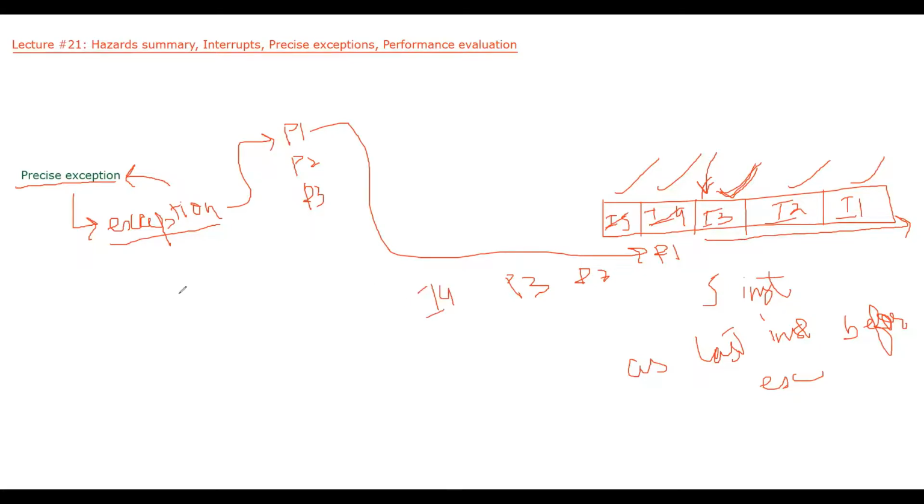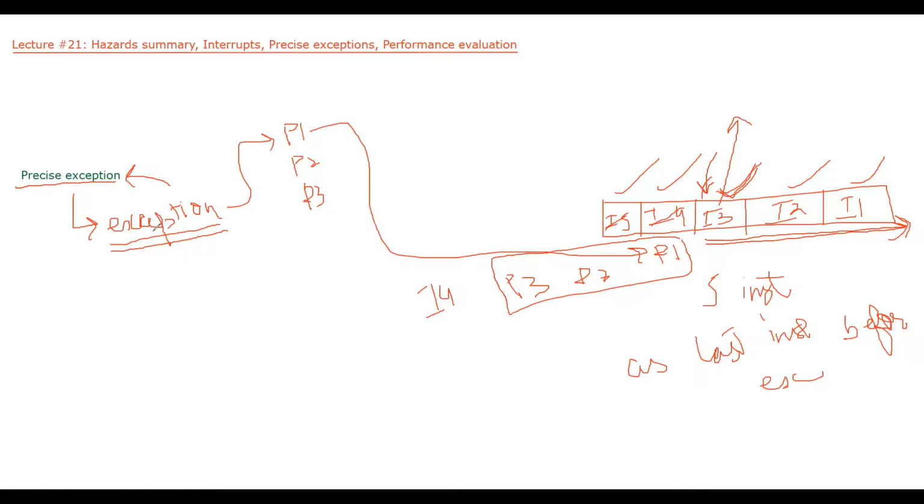So whenever an exception is there, in the pipeline we will mark one instruction as the last instruction. Here we have marked I3 as the last instruction. So the instructions before I3, that is I2 and I1, will be allowed to complete. And after I3, we will start the instructions of this exception handler.